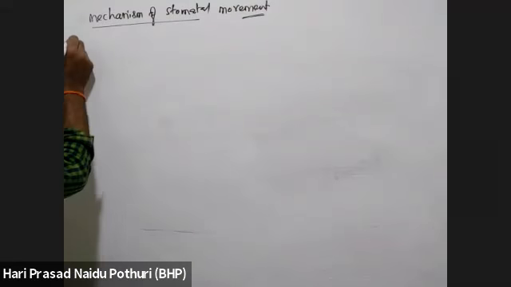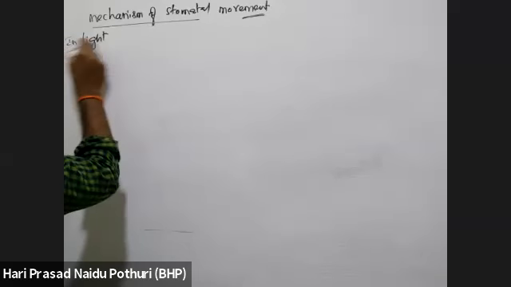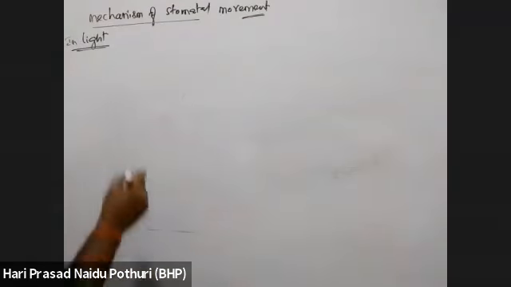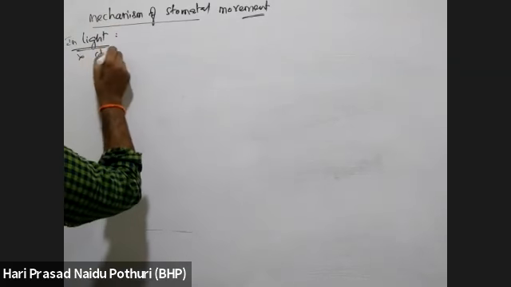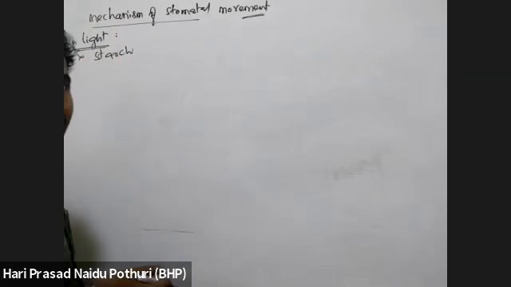What happens here? Briefly, I will tell you. In light, stomata will open in daytime and close in night time. Daytime, when light is available. First, the rate of photosynthesis is more in daytime.